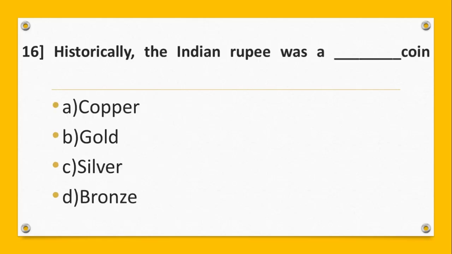Question number 16. Historically, the Indian rupee was a dash coin. Option A, copper. B, gold. C, silver. D, bronze. And the answer is C, silver.